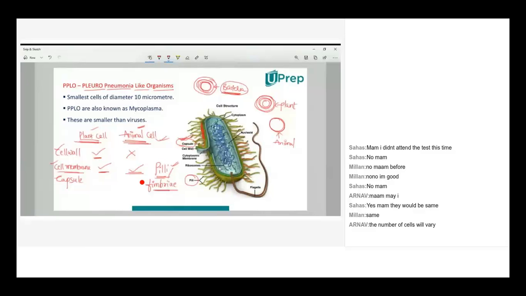Then, coming to the next difference, the most important difference between bacteria and plant and animal cells. If you take a plant cell or animal cell, most of them will have a nucleus surrounded by nuclear membrane.